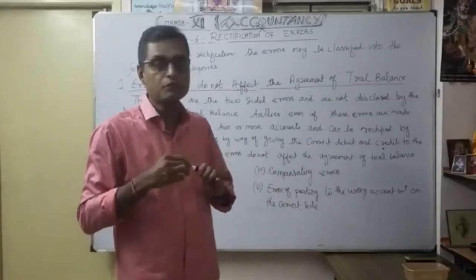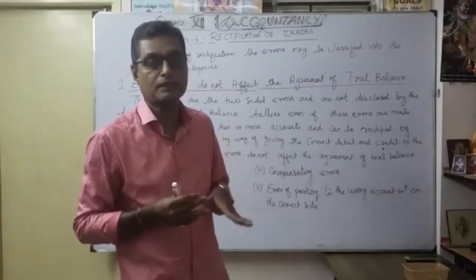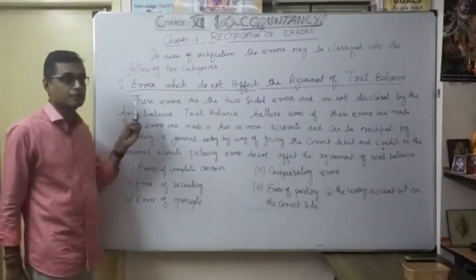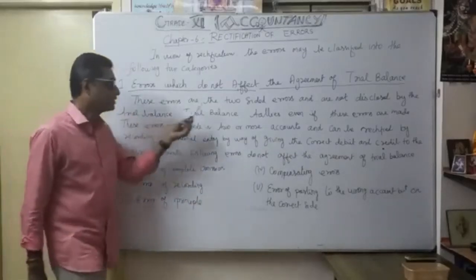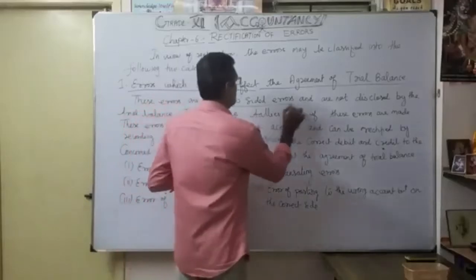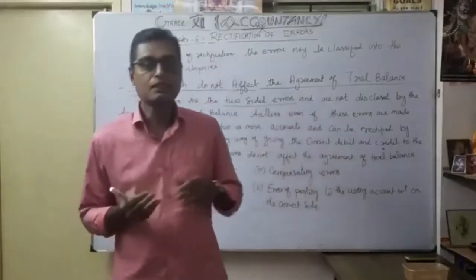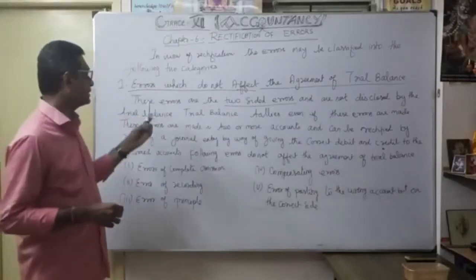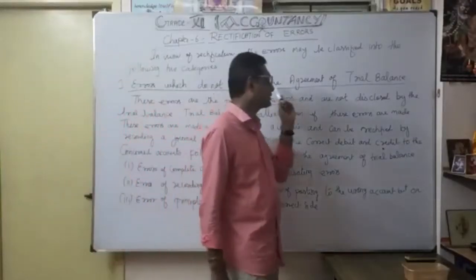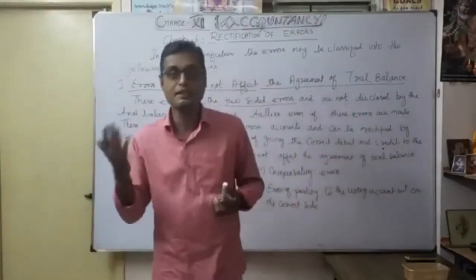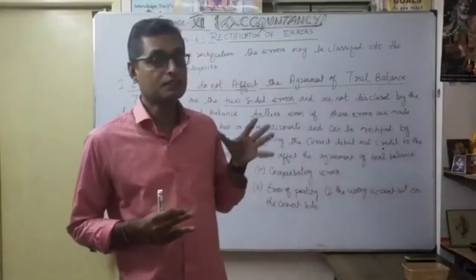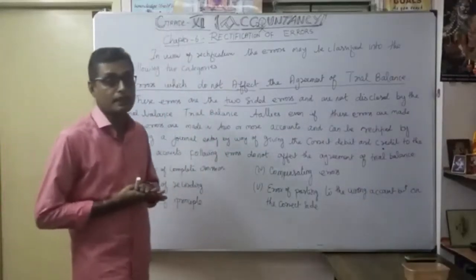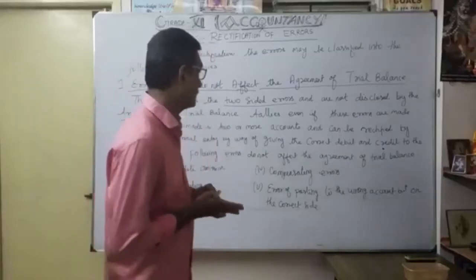First we are going to discuss the errors coming under errors which do not affect the agreement of the trial balance. That is very, very important. These errors are the two-side errors. Why are they called two-side errors? Both the debit and credit side are affected. Errors which affect the agreement of the trial balance come under one-side errors. First we discuss the two-side errors, which come under errors which do not affect the agreement of the trial balance.